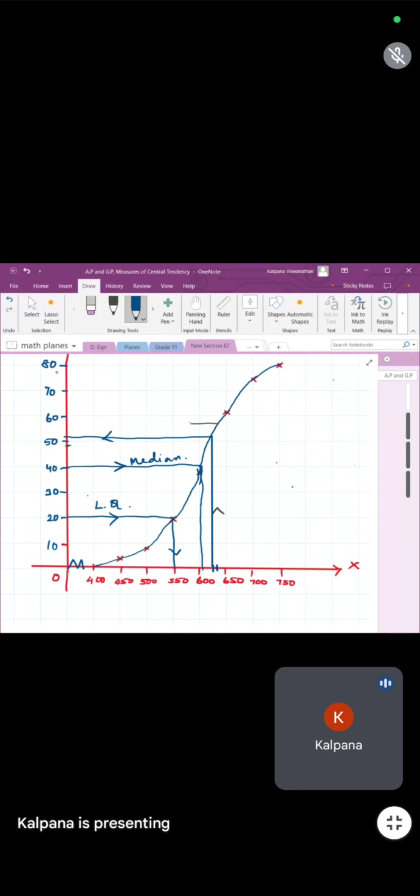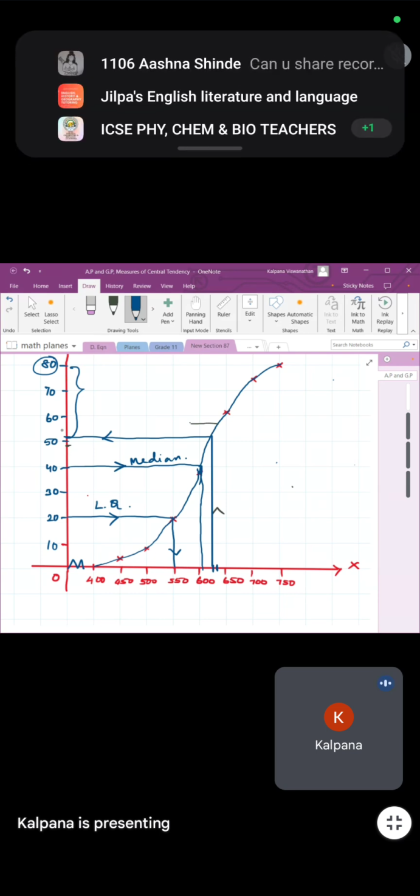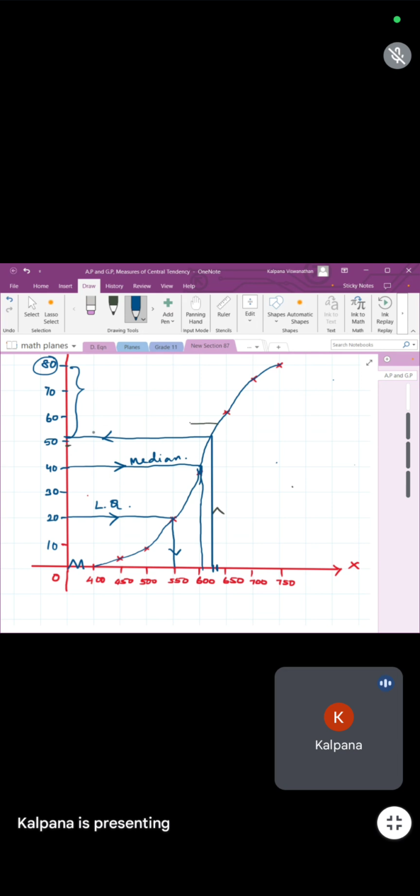So more than 625 means this part is our answer. We have a total of 80, minus 52. You should not write your answer as 50 or 52, whatever you're getting here. The total is 80, and they are asking more than 625. More than means the values above this point.